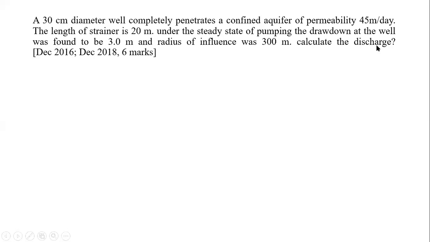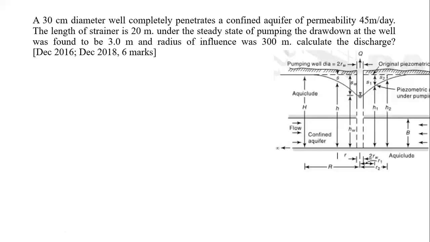So here the example is the same as the previous example. The only thing is that they have changed the wording and nothing else than that. They have kept the drawdown also the same, that is 3 meters. Then the radius of influence, instead of 260, now here is 300 meters. And permeability they have given in different units. In the previous one, it was directly in meter per second. Here it is in meter per day. And the diameter of the well is given as 30 centimeters. So with respect to that, they have asked to calculate the discharge Q.